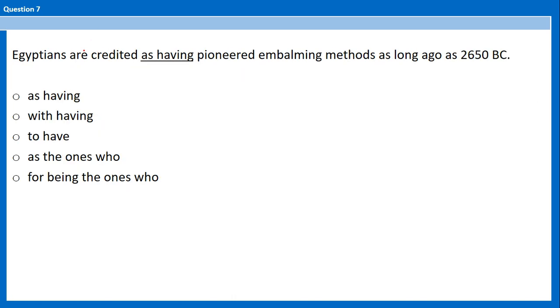Number 7. Okay, this one is easy. The idiom with credited is with. You credit X with Y, period. So don't forget about credit with. Okay, and usually after with you have an ing word.